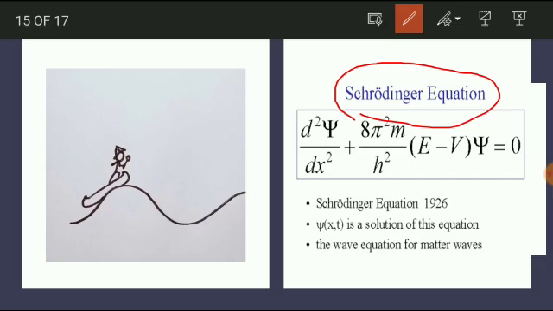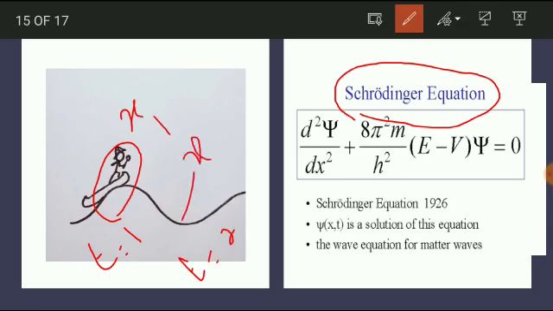Now let's look at here. Imagine this is an electron and it can move with a wave nature. As it is moving, for example at t = 1 second it may be at this position, given by x1. At t = 2 seconds it may be at this position, given by x2. The variation of position with respect to time is called psi, which is a wave function. The Schrödinger wave equation involves psi, which is a function of position and time.